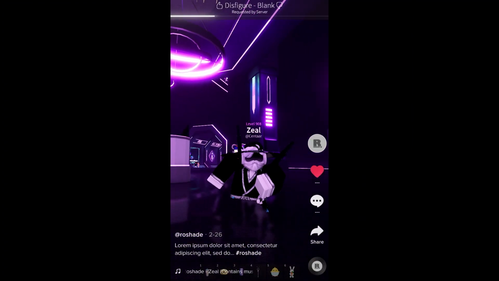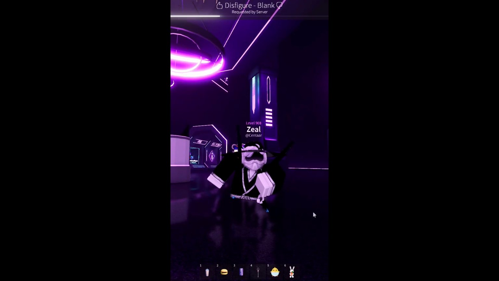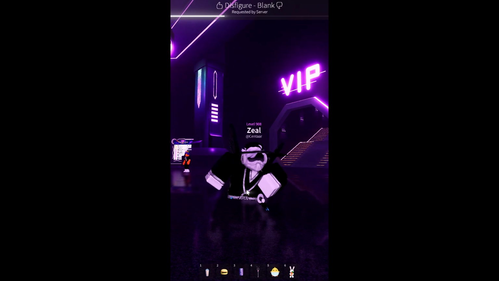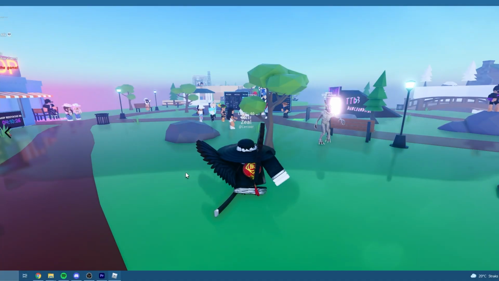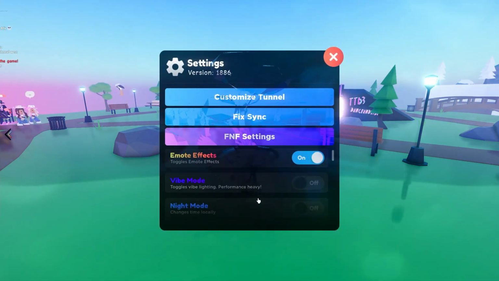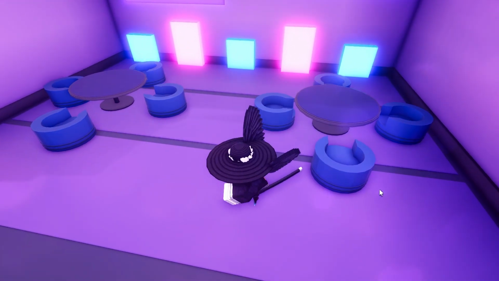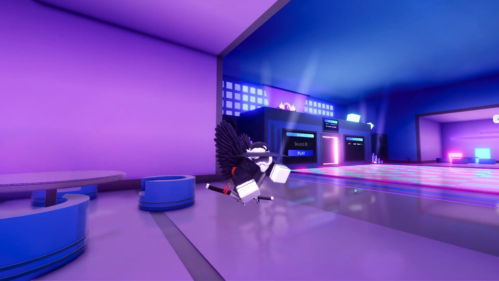Now I suggest when you actually record, you don't have the overlay open because you don't actually want to see that in your TikTok video. It's fine to leave the letterbox on the sides in though. Okay, so I'll show you step by step what you can do in order to make a TikTok with this. So let's say I want to make a TikTok with these chairs and this table over here. Very interesting background, by the way.